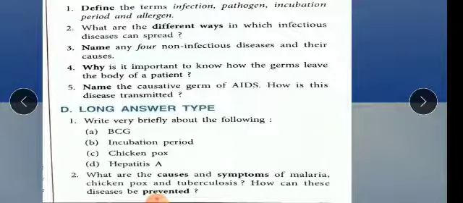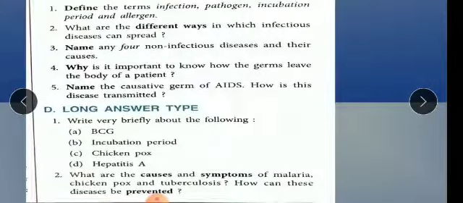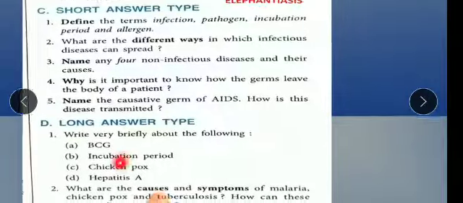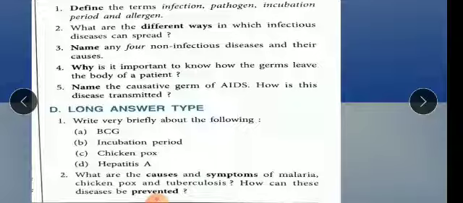Now long answer type. Briefly we have to explain about BCG, incubation period, chickenpox, and hepatitis. BCG only I am giving you in short, because all the others I have already given in my last video: the incubation period, chickenpox, and hepatitis. The last two are viral diseases. BCG full form you should remember: Bacillus Calmette-Guerin. The BCG vaccine is given to a person to develop immunity against tuberculosis.